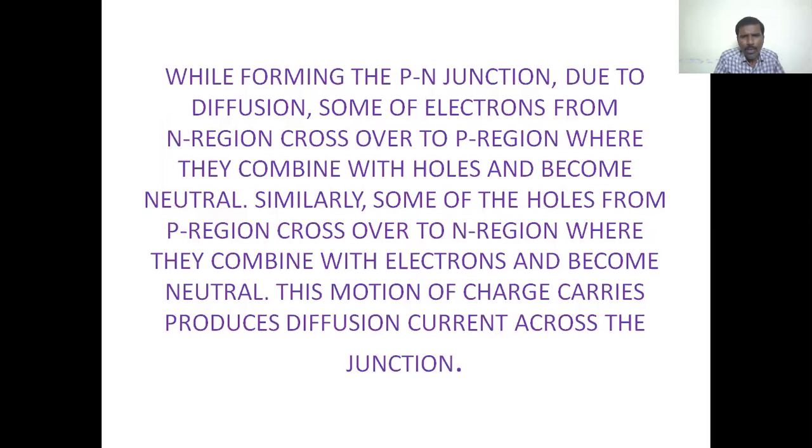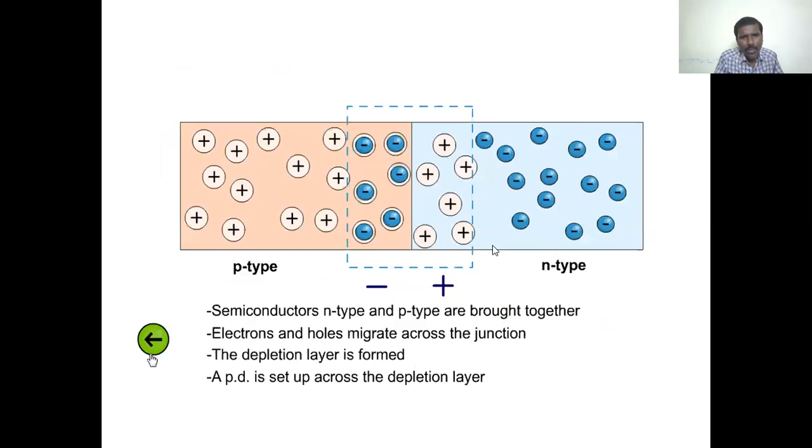Similarly, some of the holes from the p region cross over to the n region, where they combine with electrons and become neutral.